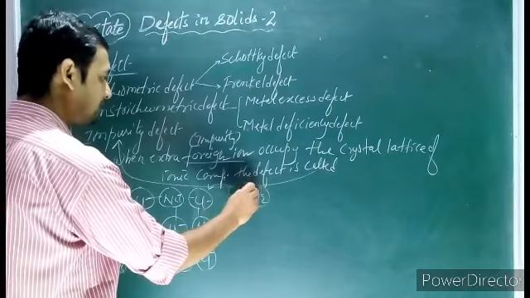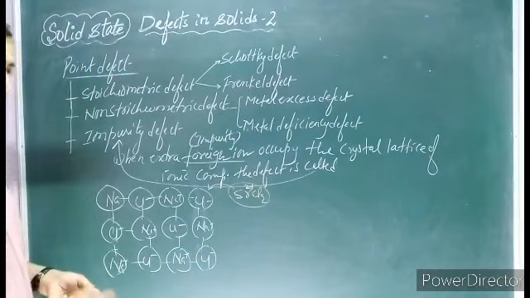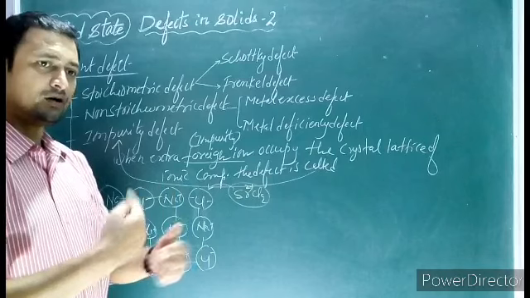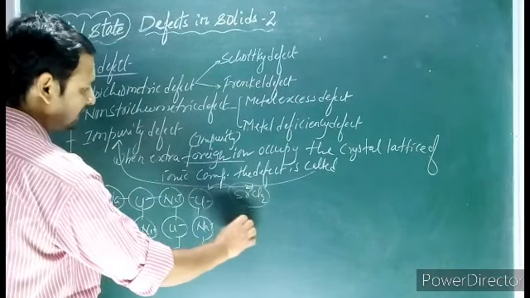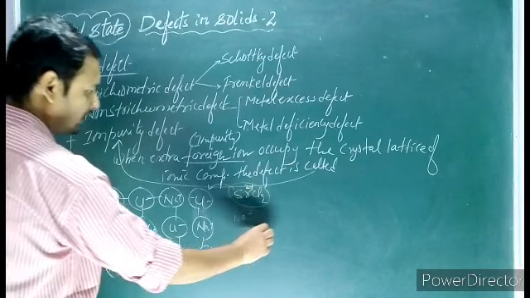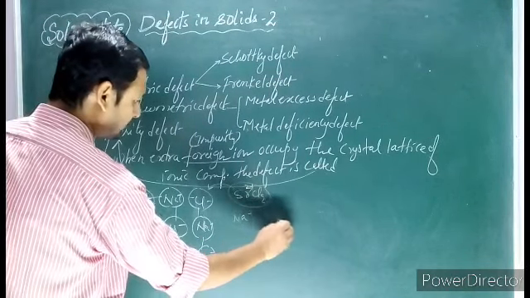Strontium has valency +2. What will happen? The exchange of ions may take place. Sodium has +1 valency, and strontium has valency +2.